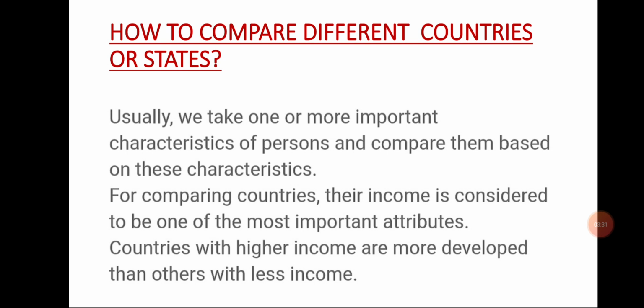Now students, there should be some criteria to see the development of the countries. How can we compare different countries or states? Students, when we compare different things, they could have similarities as well as differences. If we compare students, they differ in their height, health, talents and interest.